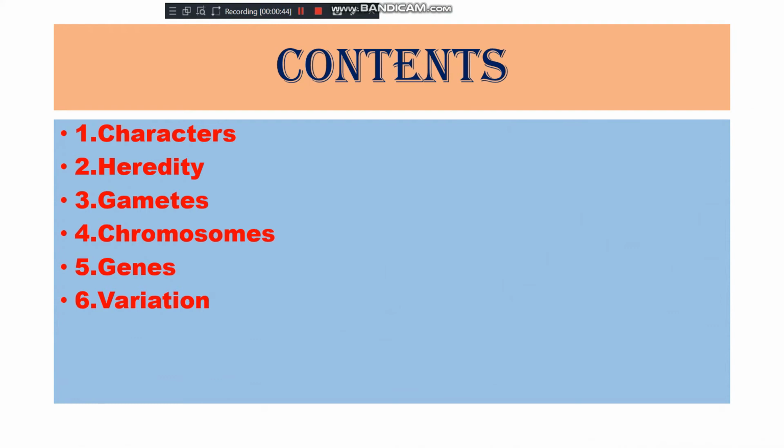And in this topic, in today's class, I will explain you some important terms which will make it easy to understand the concept of the chapter. The terms are characters, heredity, gametes, chromosomes, genes, and today I will also make you understand the term that is variation.